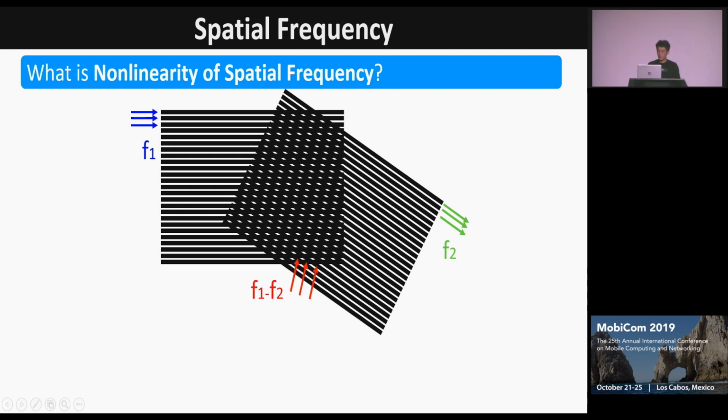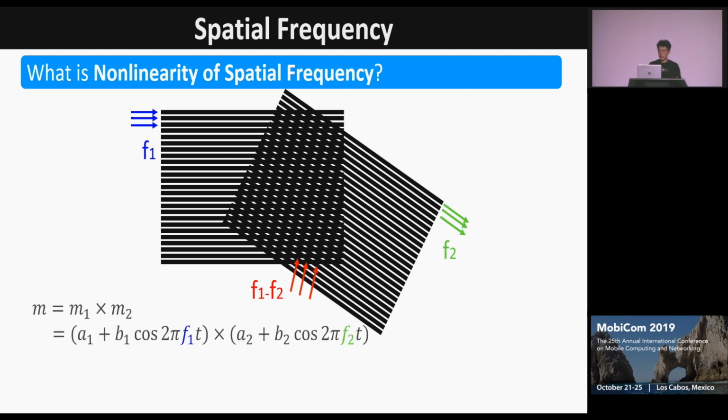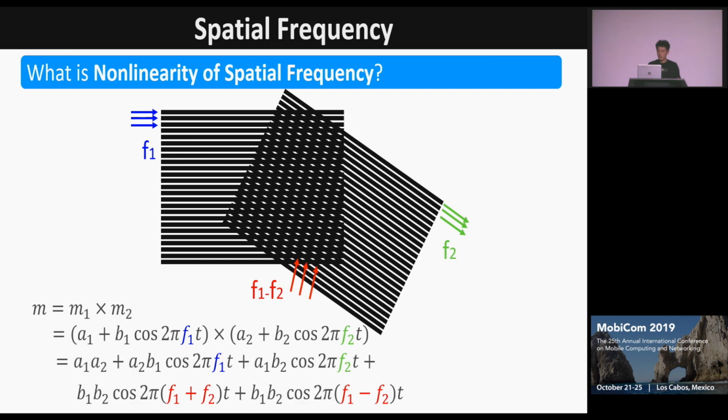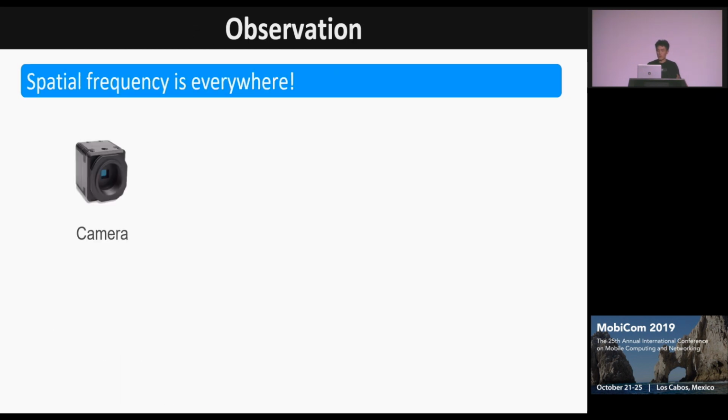Specifically, we can express this phenomenon by formulas. The periodic spatial patterns can be expressed as cosine functions, and when these two cosine functions are multiplied, the result has two nonlinear parts, F1 plus F2 and F1 minus F2. Because our human eyes are more sensitive to low frequencies, we can see F1 minus F2. And spatial frequency is everywhere, and it also exists between the camera and the display.